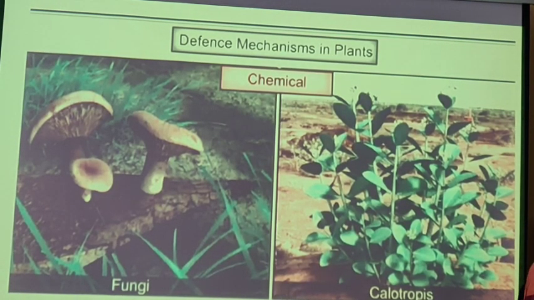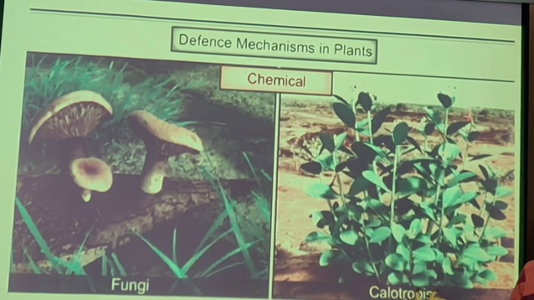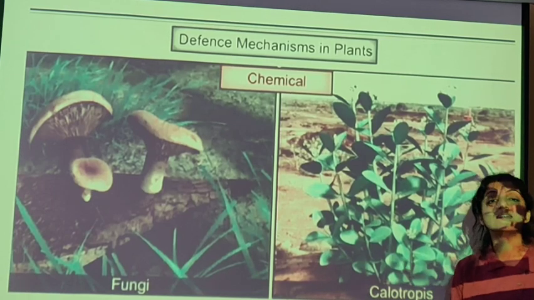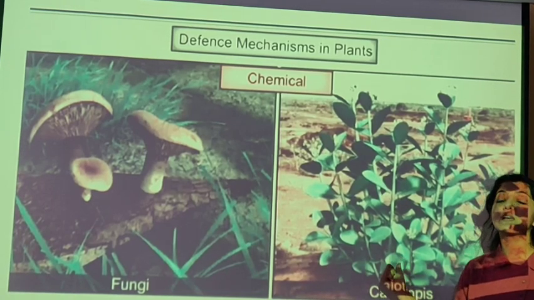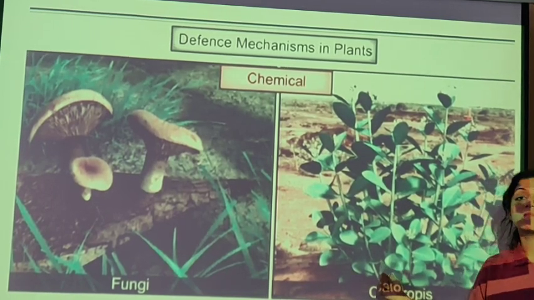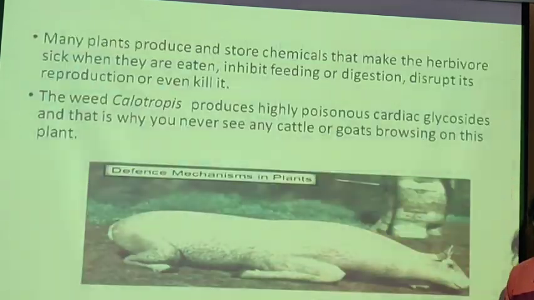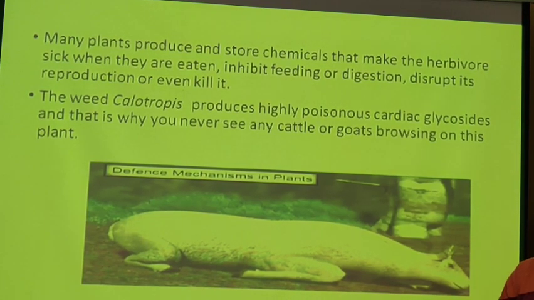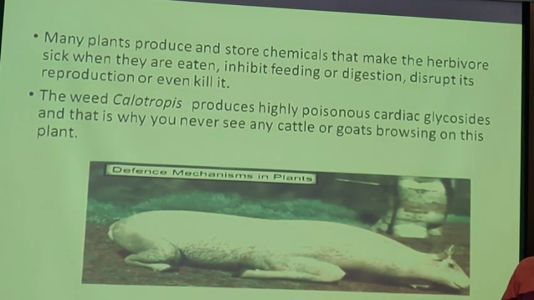Chemicals, various chemicals are given out by fungi and calotropis. Because of these chemicals, the organisms which feed on them are going to get sick. So no herbivores come and feed on these plants. Many plants produce and store chemicals that make the herbivores sick when they are eaten. It inhibits feeding or digestion and it disrupts reproduction or even kills it.